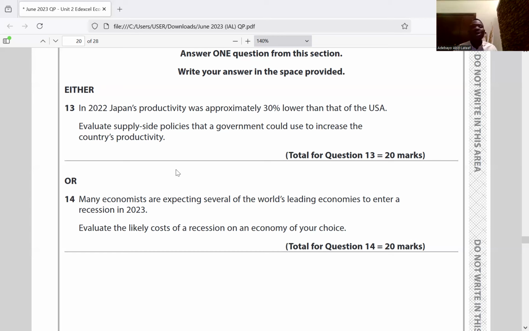Two, cutting welfare benefit. If government cuts welfare benefit, it might not be effective. Effective how? Cutting welfare benefit may not be effective if the unemployed are not willing to receive payment lower than the unemployment benefit. So government has cut unemployment benefit, and now we want to work. But when I want to work, I figure out that what I would get in terms of wage is below what I used to get as government benefit. So I won't want to work. So it's not effective. Do you get the point here?